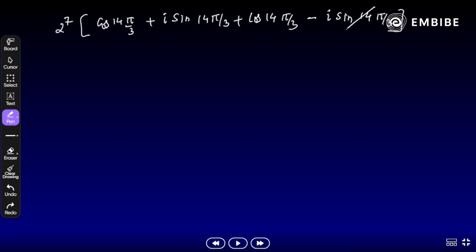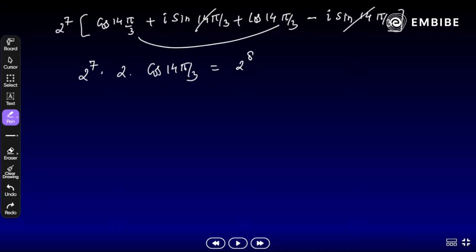Done? Now this will cancel out and this is repeated twice here. So 2 raised power 7 into 2 times cos 14 pi by 3 here. So that should be what? 2 raised power 8 cos 14 pi by 3 here. Now, what is the important here? Any idea?